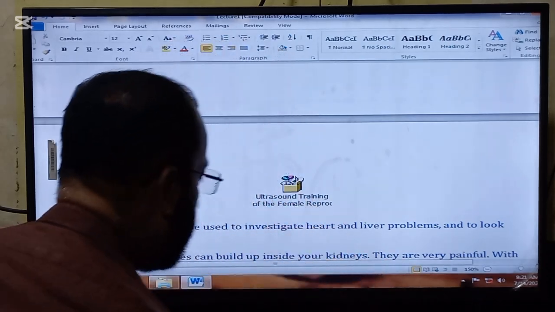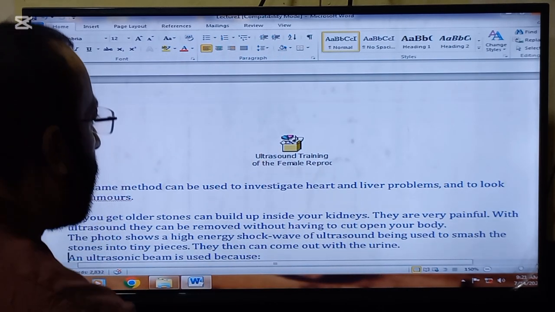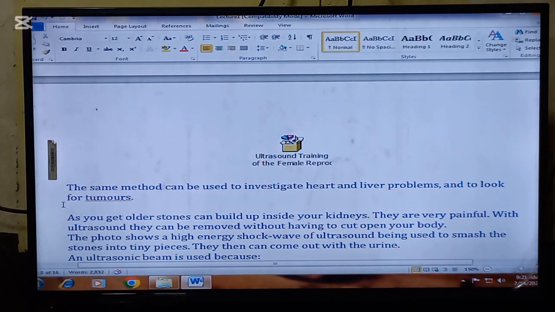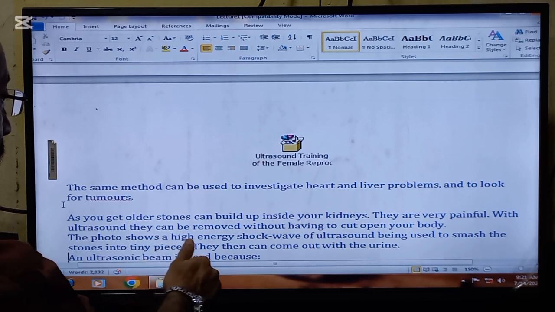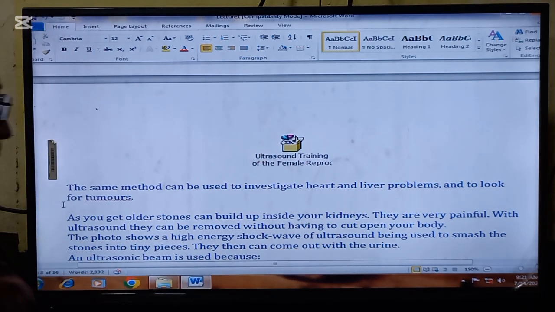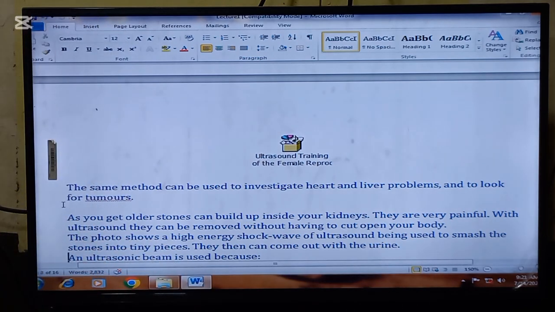Okay, moving further. The same method can be used to investigate heart and liver problems and to look for tumors. As you get older, stones can build up inside your kidneys. They are very painful. With ultrasound, they can be removed without having to cut open your body.